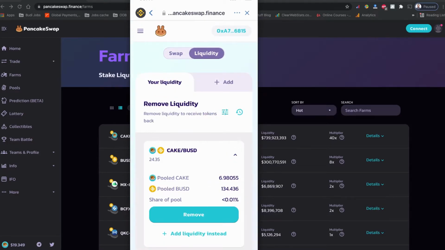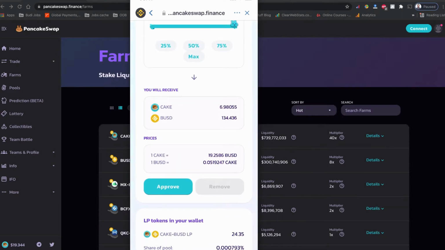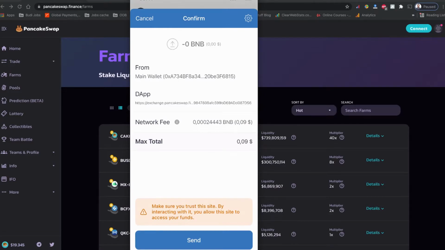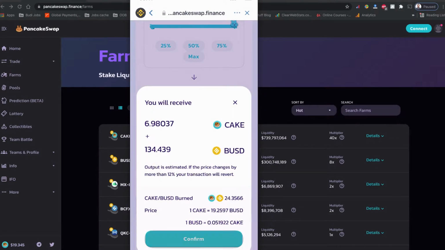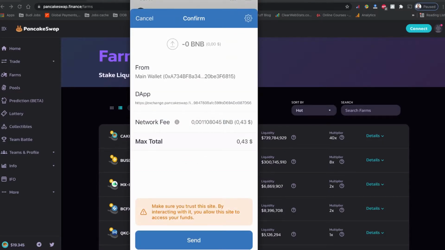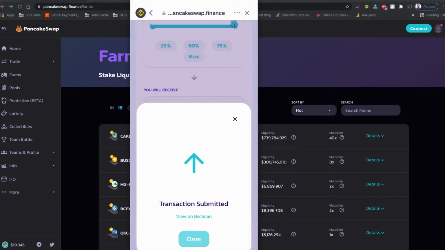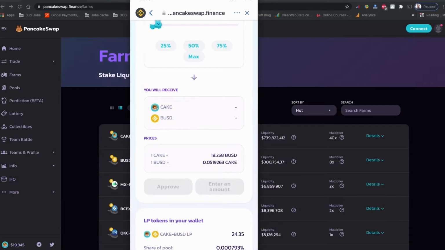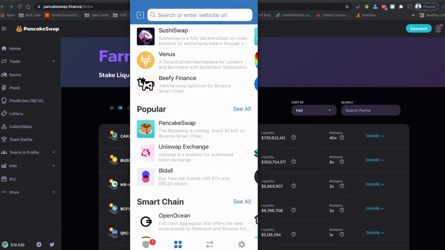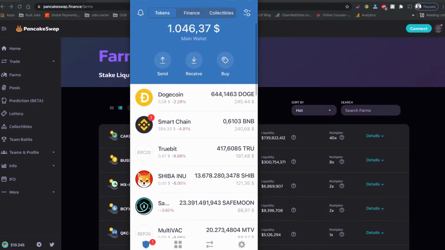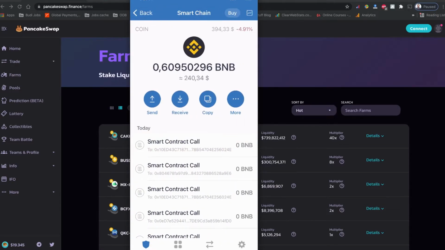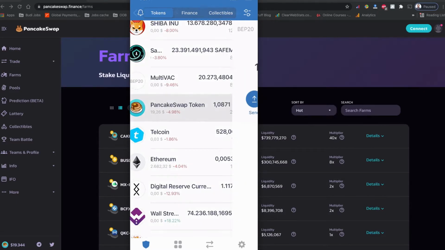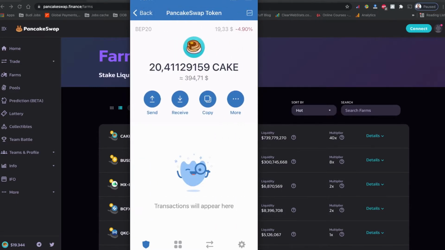Similarly, I'm going to remove my Cake BUSD from my liquidity provider pool. Remove max. There is 6.9 Cake and 134. So everything is done now. I should have all my cake token and BNB BUSD balance in my Trust Wallet. So let's go to the Trust Wallet and see. And I should have my cake as well.